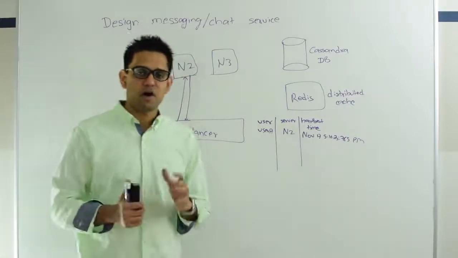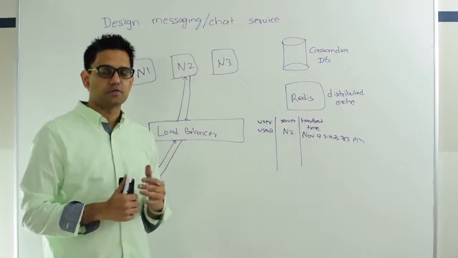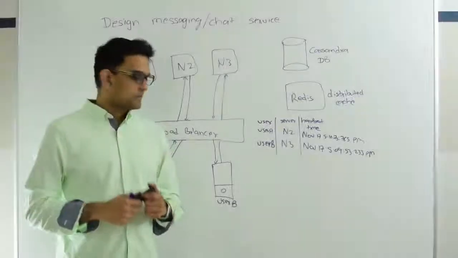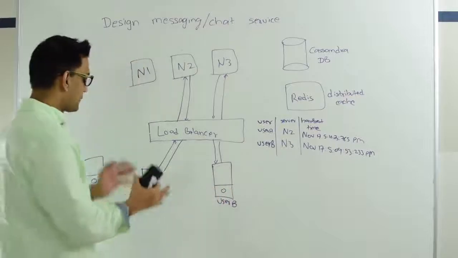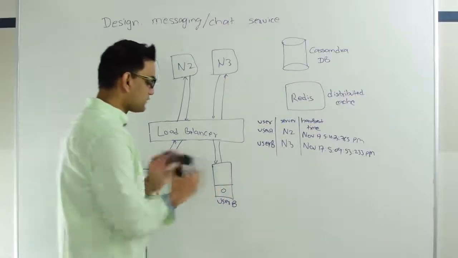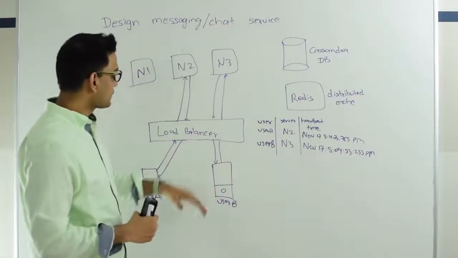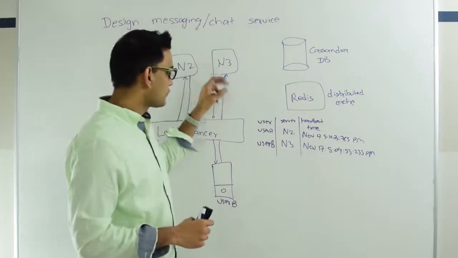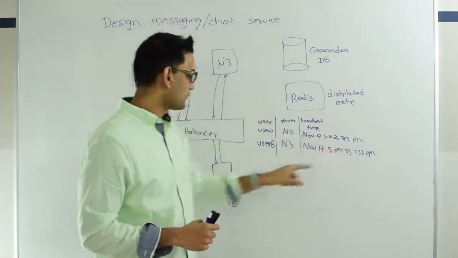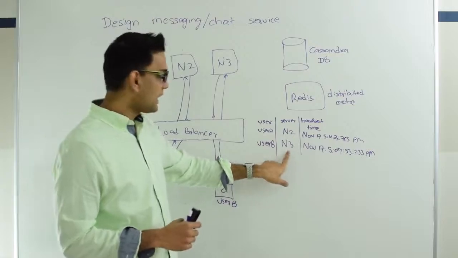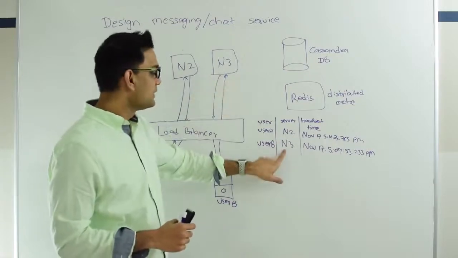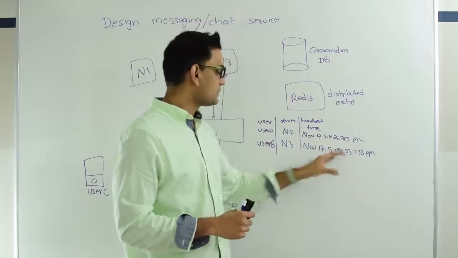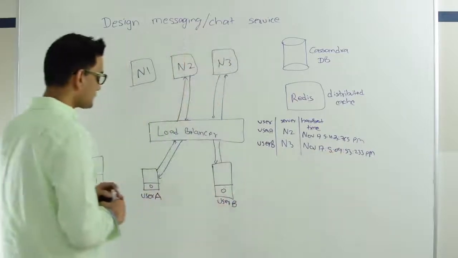Next, let's talk about what happens when we actually want to send a chat message to another party who is online right now. Let's suppose there is a user B who is a friend of user A, and he is also online right now and is constantly heartbeating with N3. So N3 has stored this entry in Redis for user B: that N3 is managing user B, and this is the last time it heartbeated, and let's assume that this time is fairly recent.